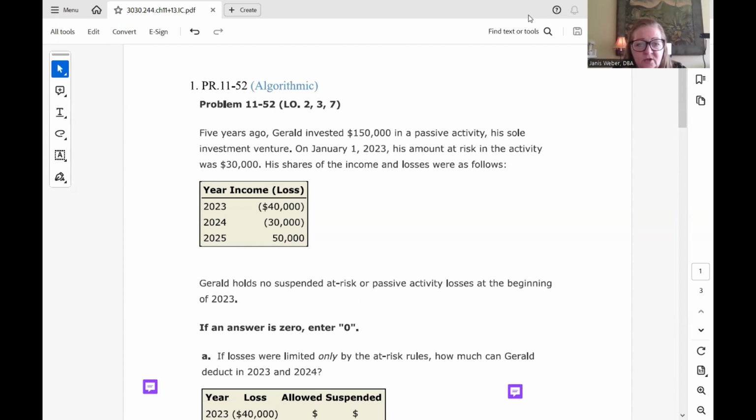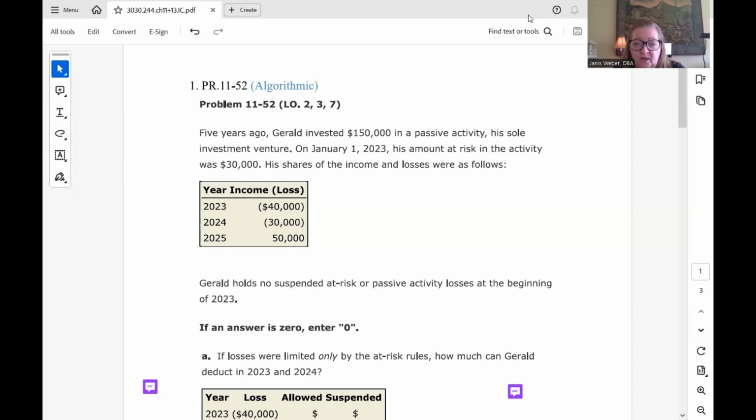This one is trying to solidify your understanding of the at-risk rules and the passive loss rules. So we got this problem. 5 years ago, Gerald invested 150,000 in a passive activity, his sole investment venture. On January 1 of 2023, his amount at risk in the activity was $30,000. His share of the income and losses were as follows.